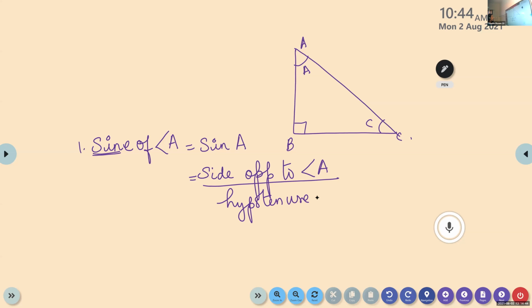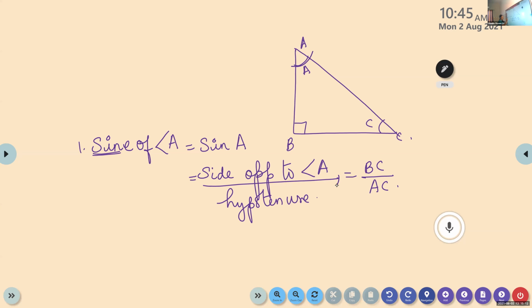Sine of angle A, we denote that as sine A, which is equivalent to side opposite to angle A by hypotenuse. Which is the side opposite to angle A? BC. The hypotenuse is AC. The first ratio, sine of angle A, is defined as side opposite to angle A by hypotenuse. This is the definition.